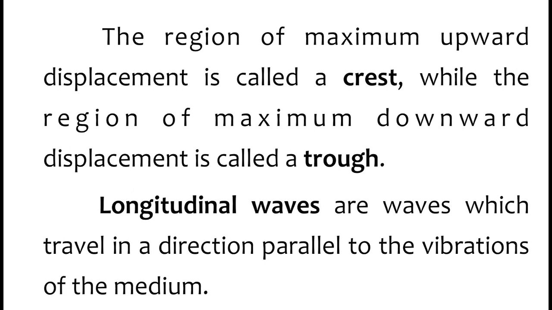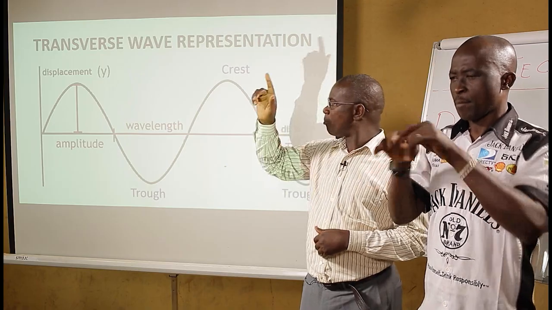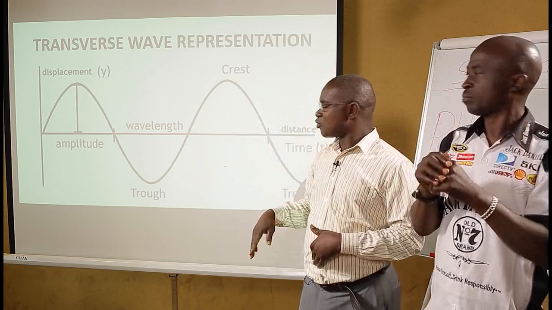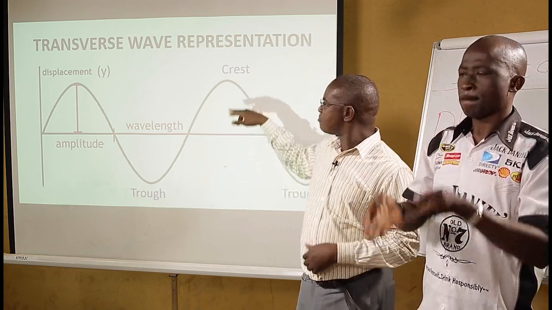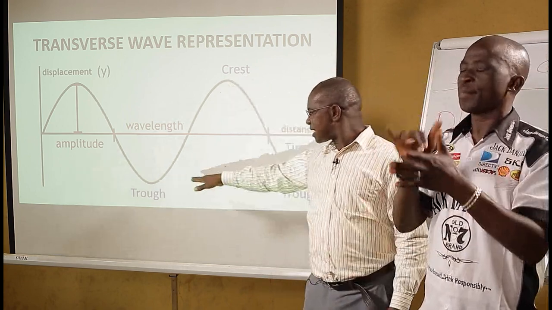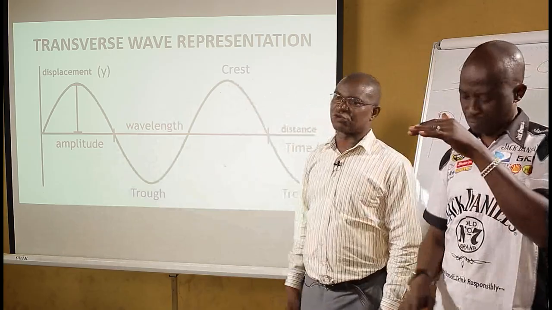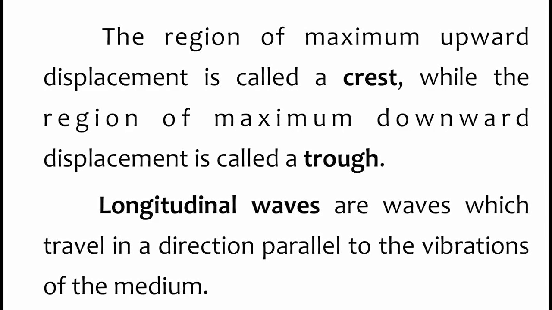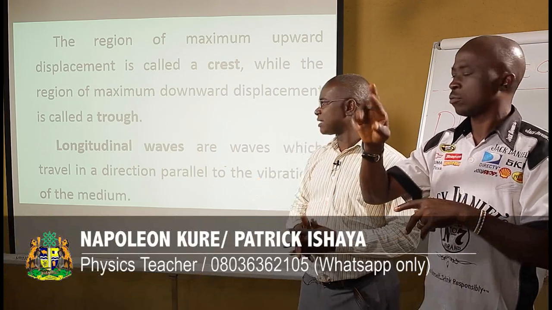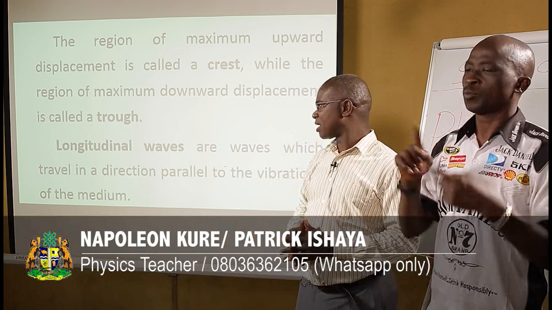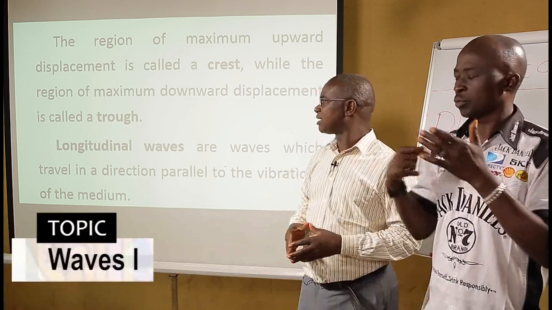Anytime a transverse wave is moving, it moves up, down. The crest is where you have the peak, and the one downwards is your trough. So the region of maximum upward displacement is referred to as a crest, while the region of maximum downward displacement is referred to as a trough. They are diametrically opposite to each other, and that is what we have on a transverse wave.